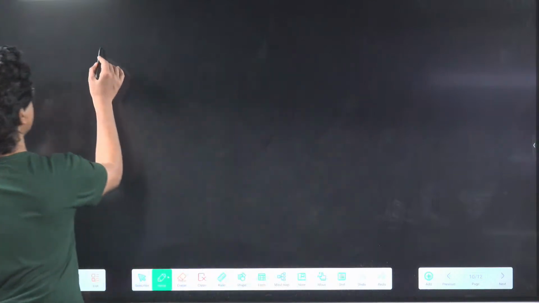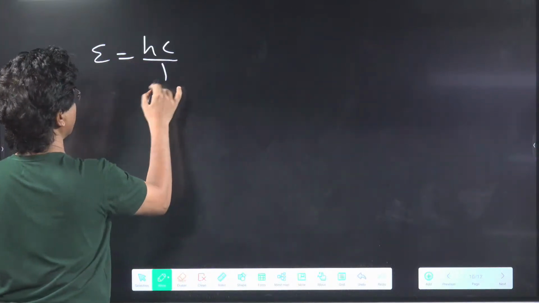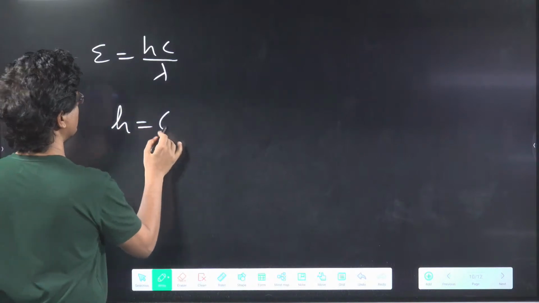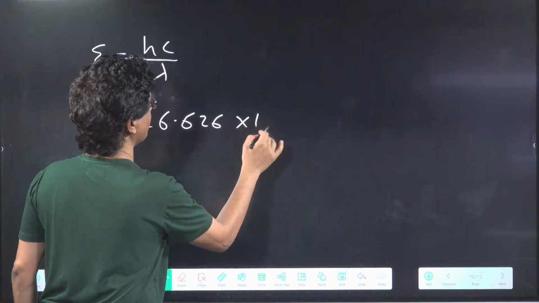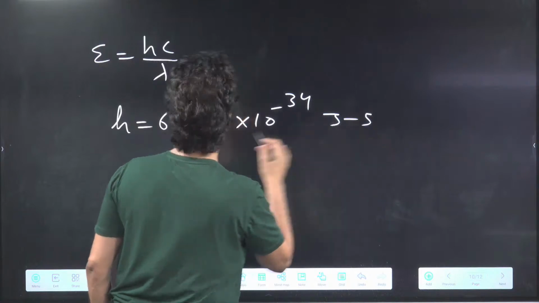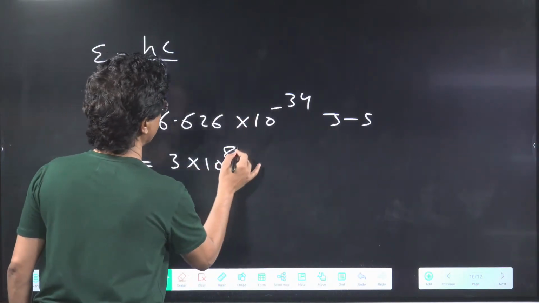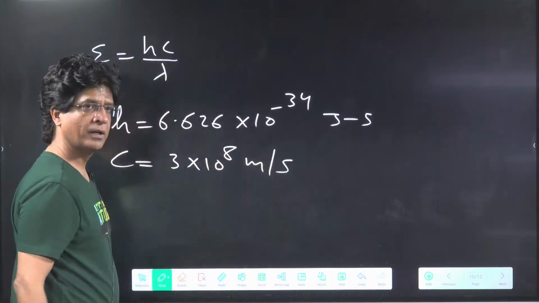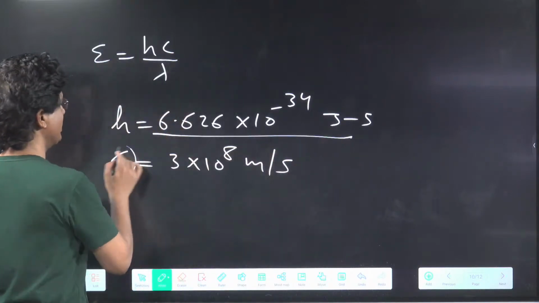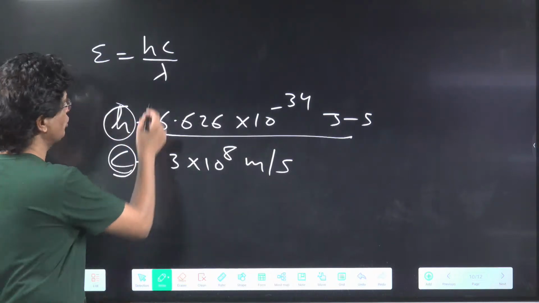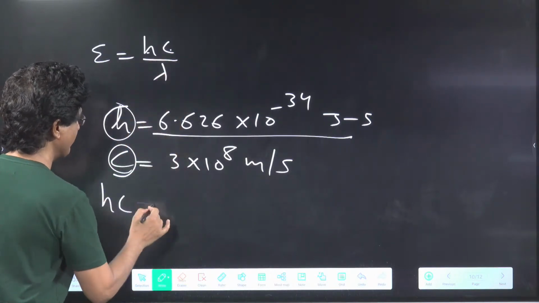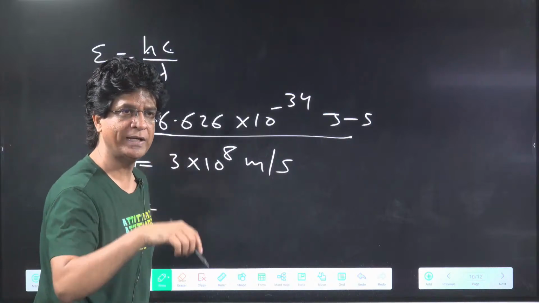So it's time to solve some numericals. Can I share some tricks with you on how to handle the numericals now? See that stuff. You know that E is equal to hc upon lambda, where h is 6.626 × 10 to the power of minus 34 joule second, and c is 3 × 10 to the power of 8 meter per second. Both are constants. So constant into constant will give you one more constant.